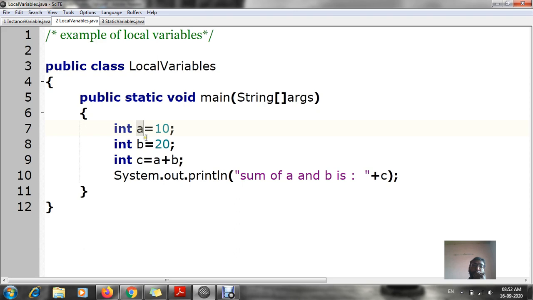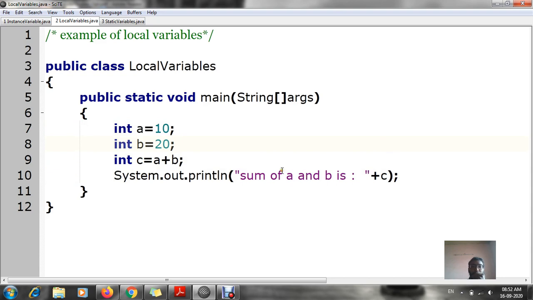Here I am doing the addition of two numbers, a and b. After addition, the value should be saved in some variable. That's why we are declaring a third variable, which is known as the c variable. And c is equal to a plus b.